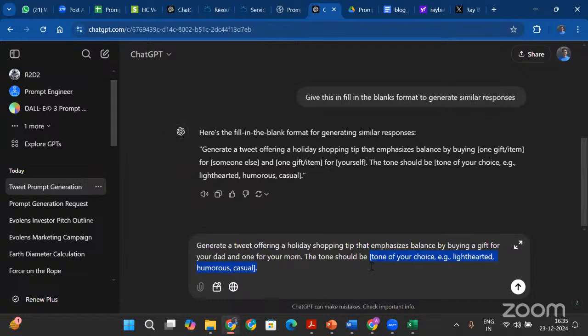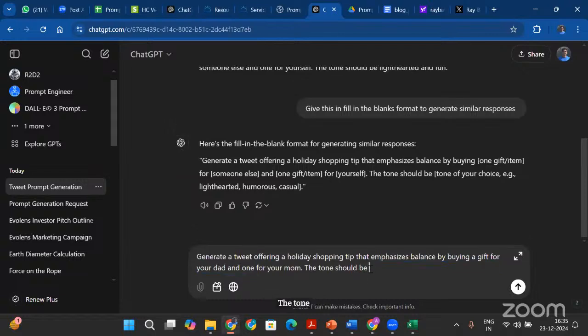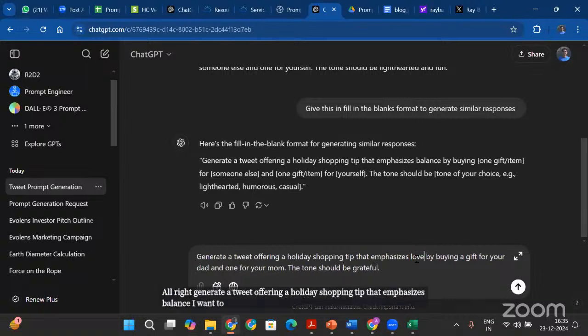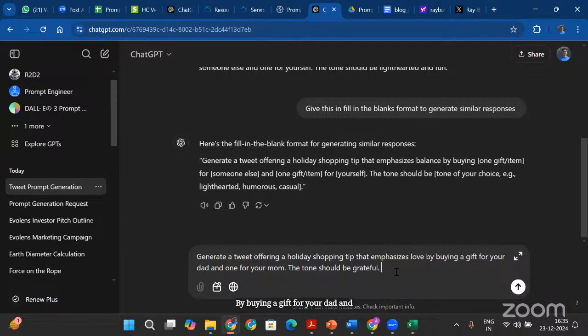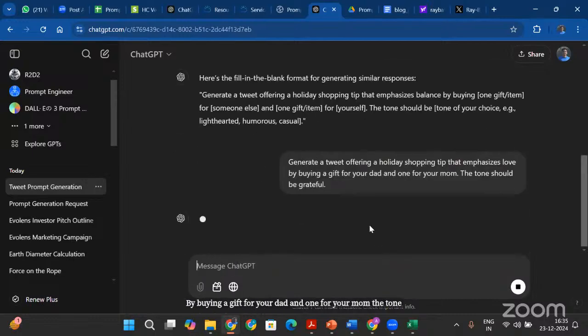The tone should be grateful. Generate a tweet offering a holiday shopping tip that emphasizes balance or emphasizes love by buying a gift for your dad and one for your mom. The tone should be grateful. Let's see what it generates.